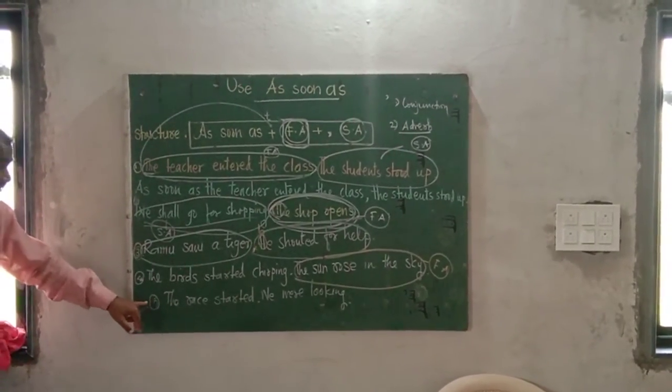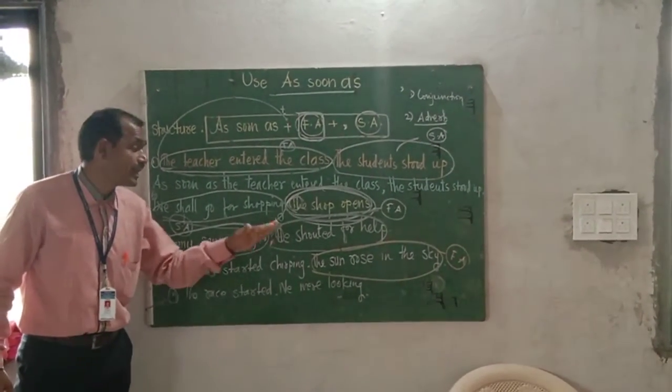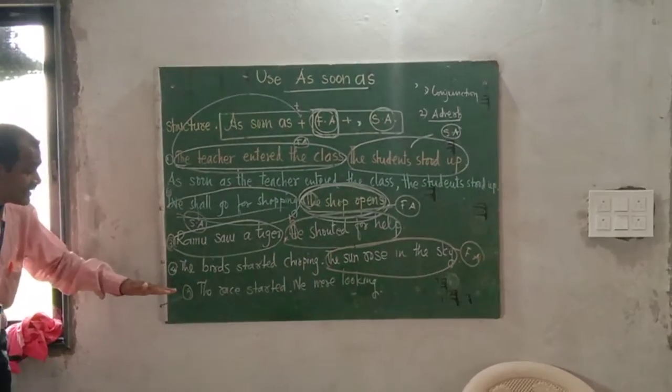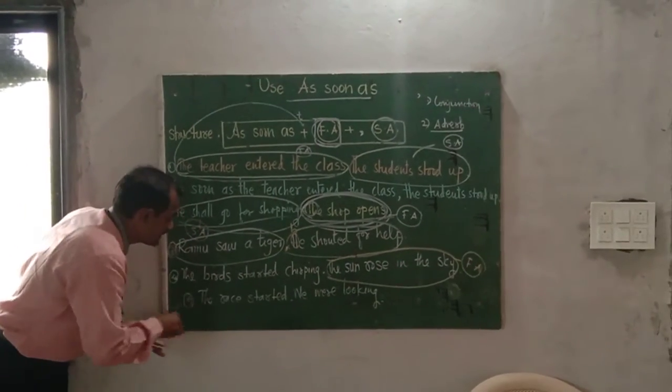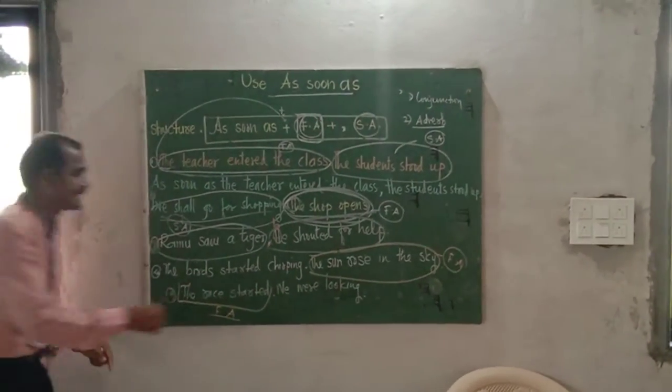Let us turn toward the fifth example. The race started. We were looking. We were looking at these two examples. The race started is the first action. We were looking is the second action.